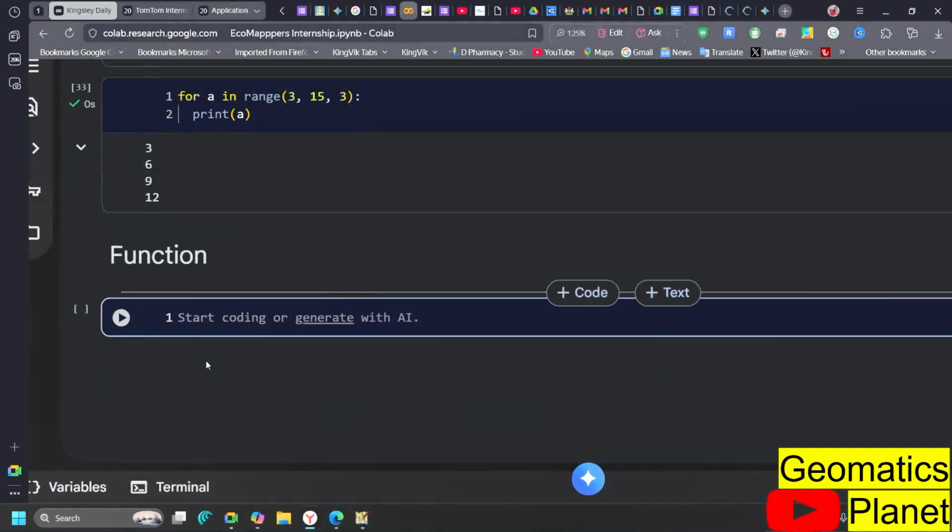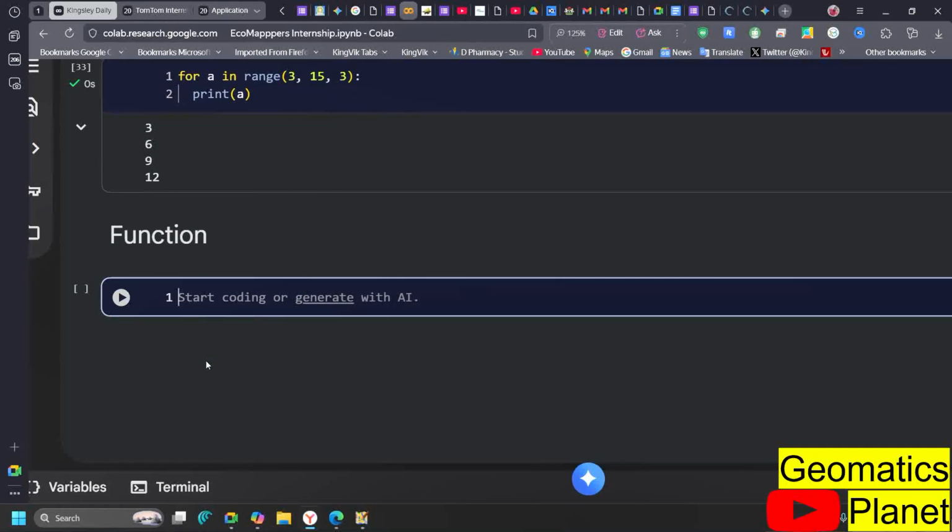Now I've talked about function when we were doing global variable, and I mentioned that functions in Python are a block of code that only runs when you call it. If you don't call it, it is not going to run. You call it by the name of the function you define, and that's going to return it for you. Even if your code is big, it cannot run until you call that particular function.